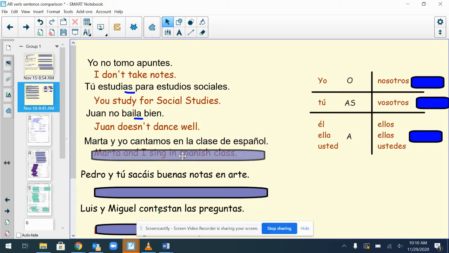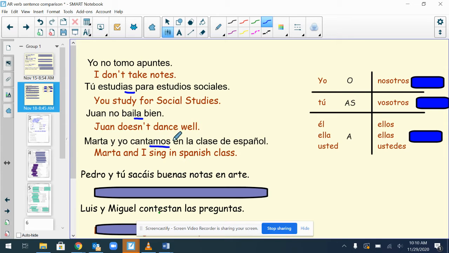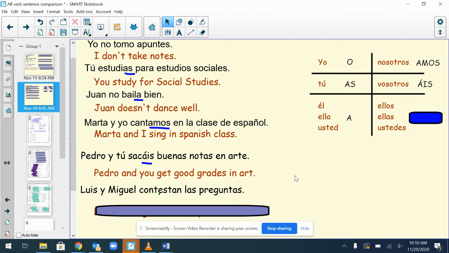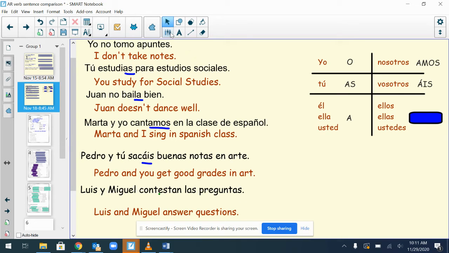Marta y yo cantamos en la clase de español. Marta and I sing in Spanish class. If you're talking about a nosotros or a we, end your verb in amos. Pedro y tú sacáis buenas notas en arte. Pedro and you get good grades in art. If you were talking about vosotros, end your verb in AIS. Luis y Miguel contestan las preguntas. Luis and Miguel answer the questions. If you were talking about a they or an ellos, end your verb in AN.